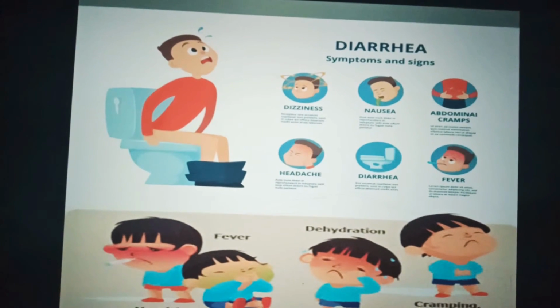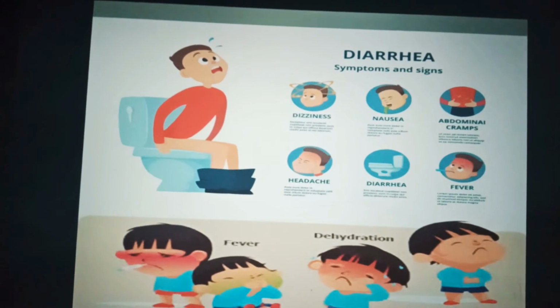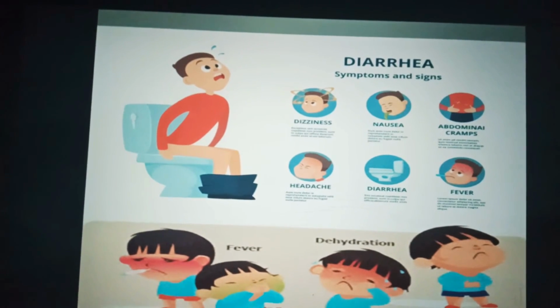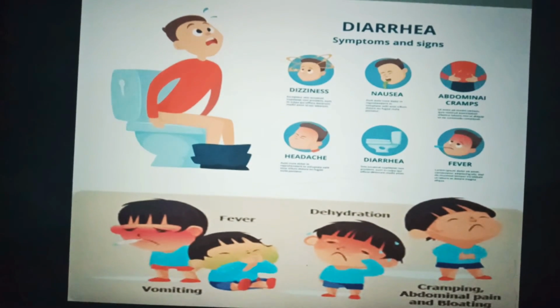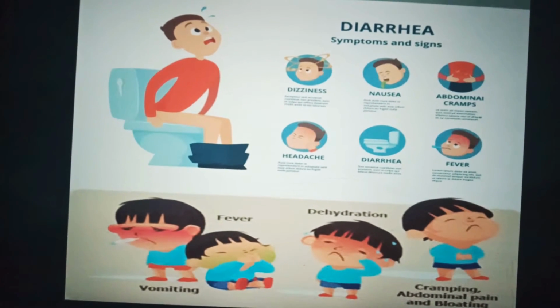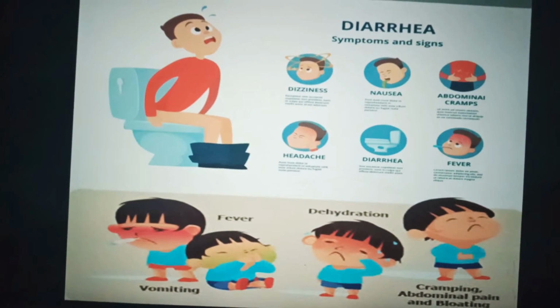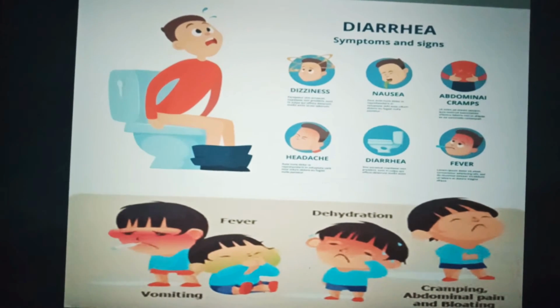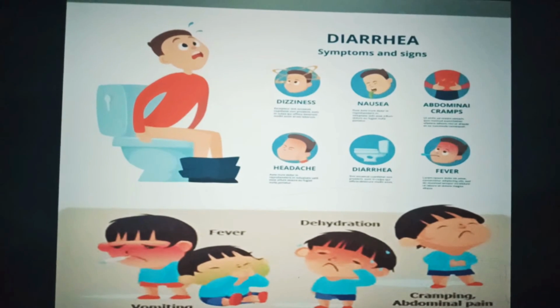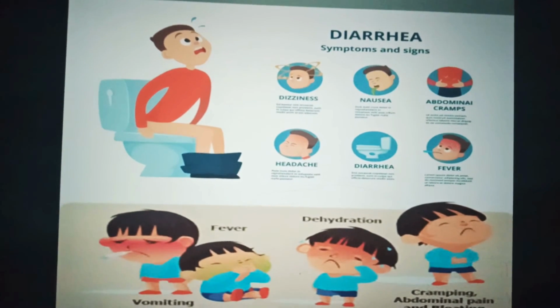The symptoms and signs of diarrhea are: dizziness, nausea, abdominal cramps, headache, fever, vomiting, dehydration, cramping, abdominal pain, and bloating.